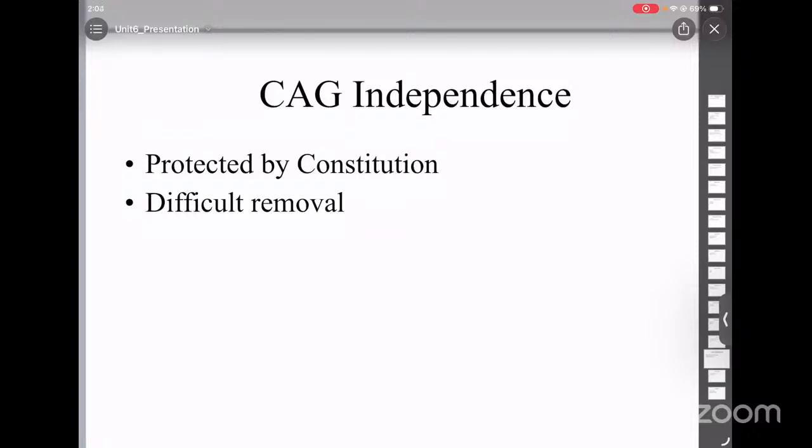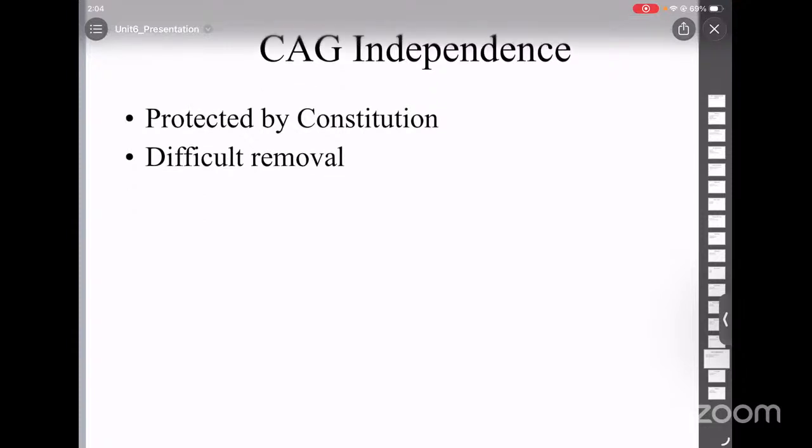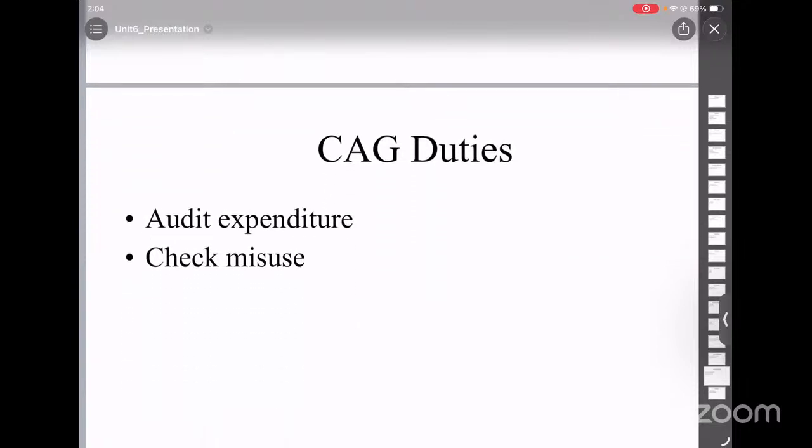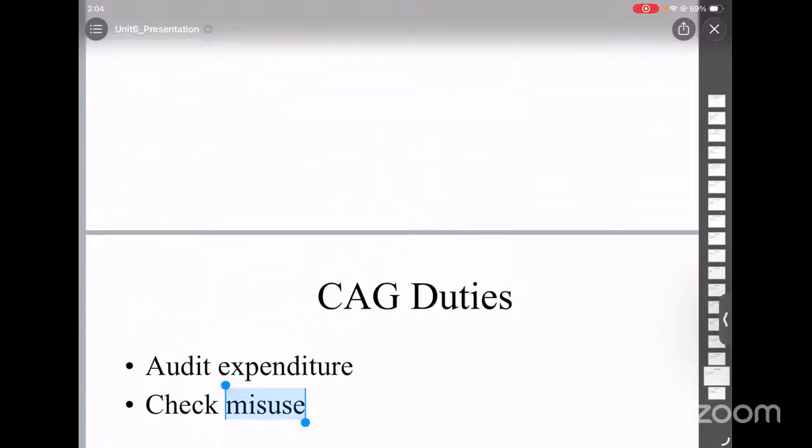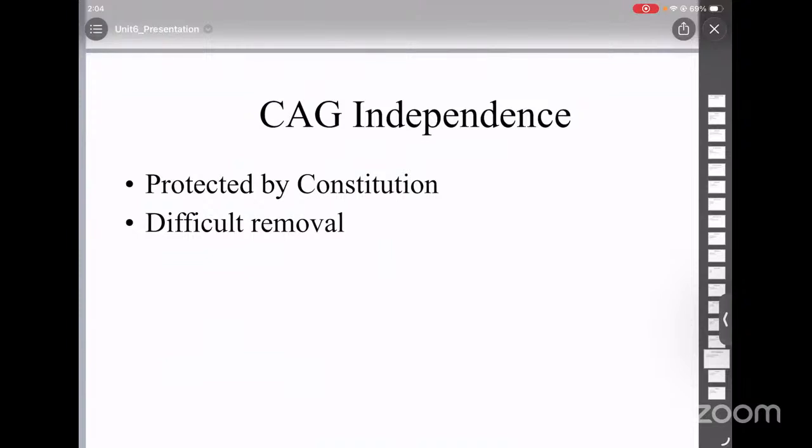And the CAG has independent authority based on the constitutional position. According to Article 148, it is difficult to remove the Comptroller and Auditor General, their salaries are protected, and they cannot be reappointed.